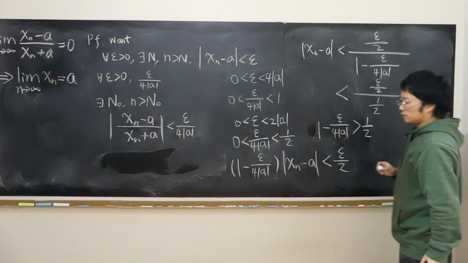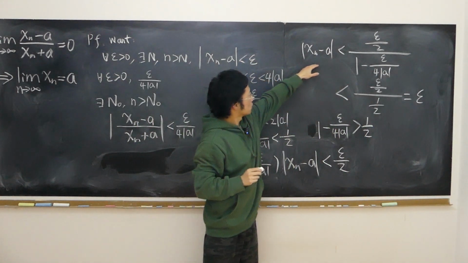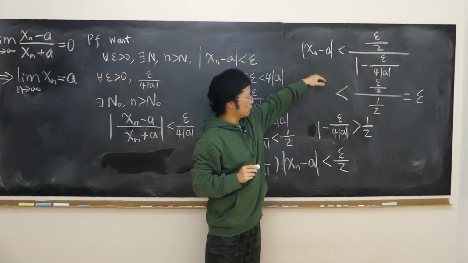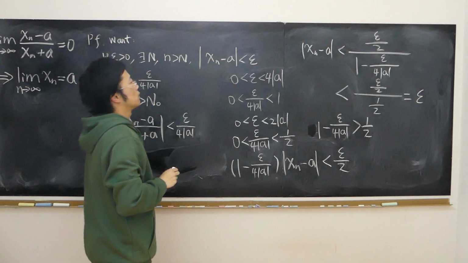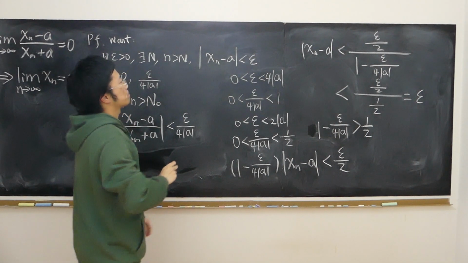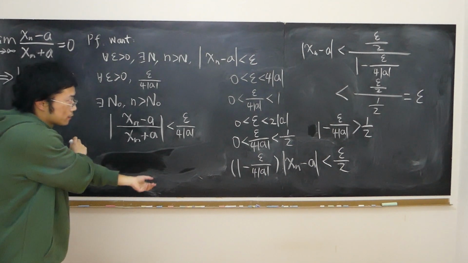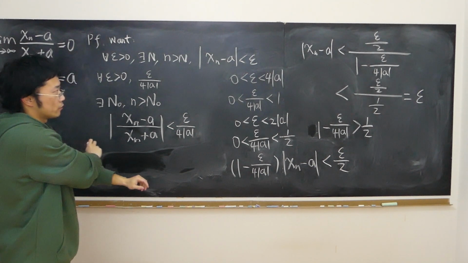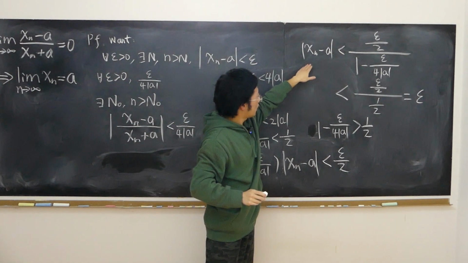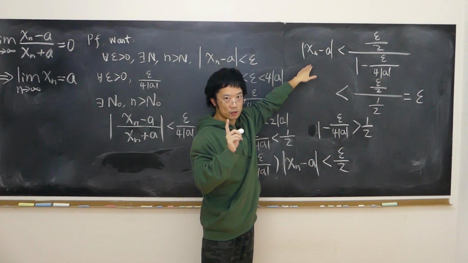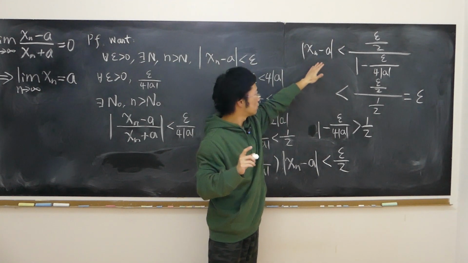Okay, so simply speaking, I've reached the point where absolute value of xn minus a is strictly less than epsilon. When does that happen? Is there any restriction to this small n here? How large must small n be in order for this relation to be true?